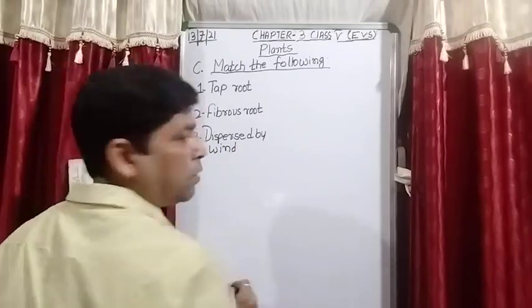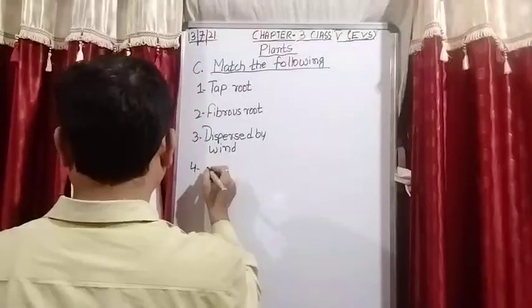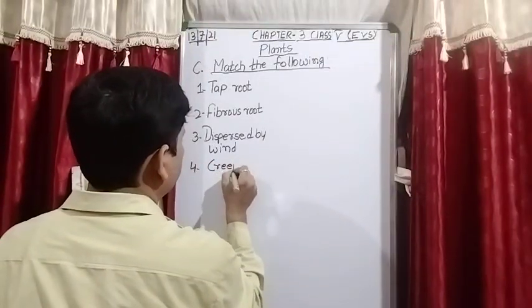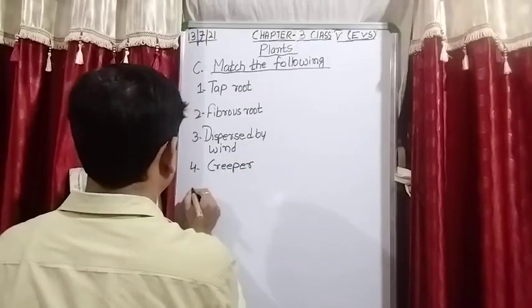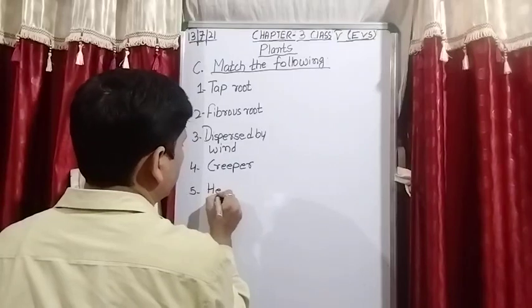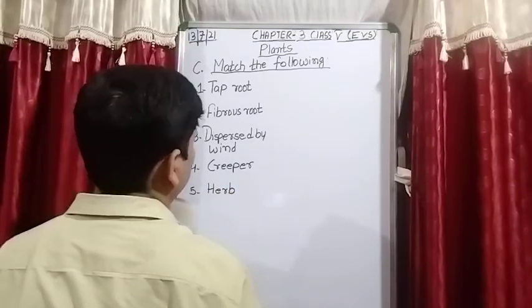Fourth is creeper, which spread on the ground. Fifth is herb, plants with a very short height.